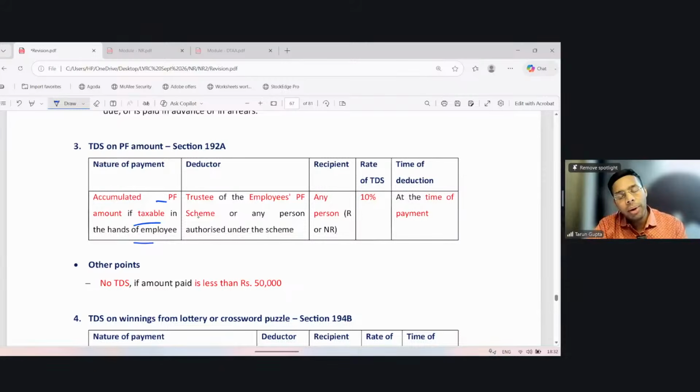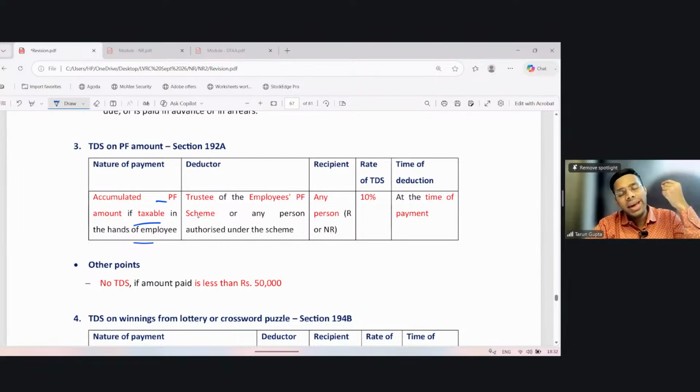If the amount received by him is taxable in his hand, only then the TDS provision of section 192A is applicable. If the amount received is fully exempt in his hand, then there is no requirement of TDS. Clearly, because at the end of the day, TDS is nothing but a recovery mechanism. So before recovering a tax, there should be chargeability of tax, right? So if the amount received from the PF is exempt, then there is no requirement to withhold.